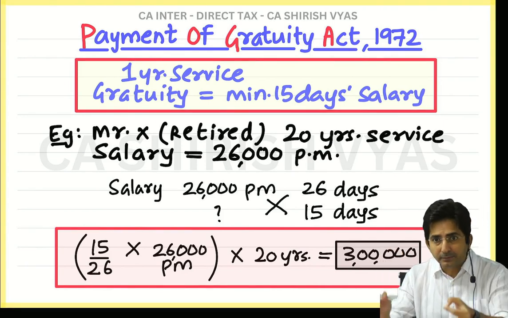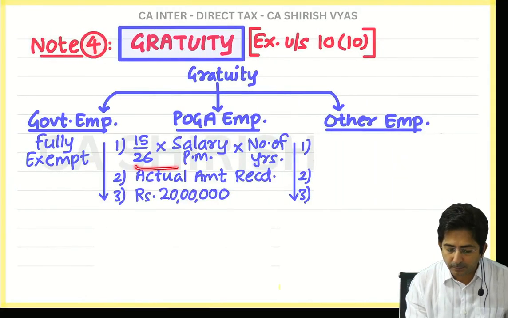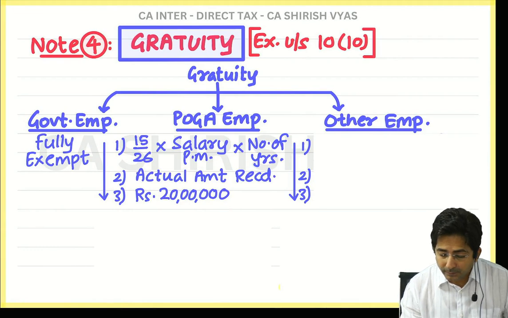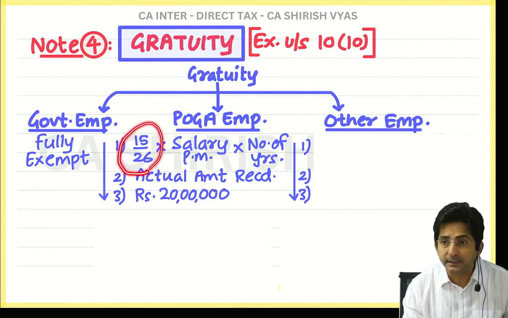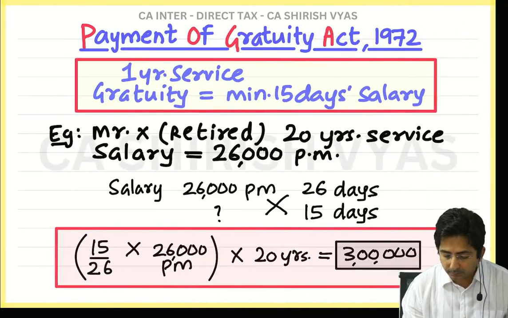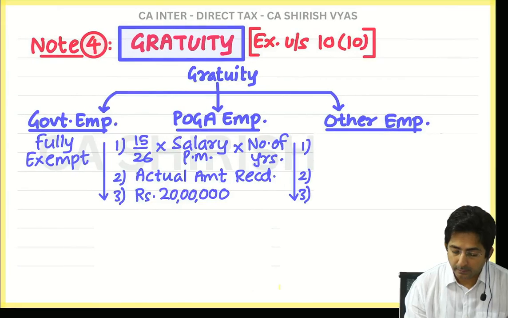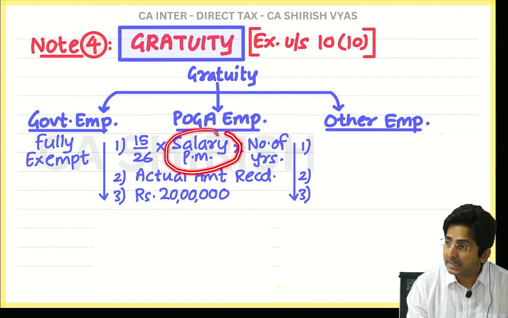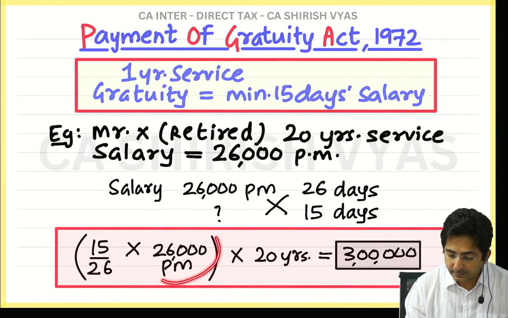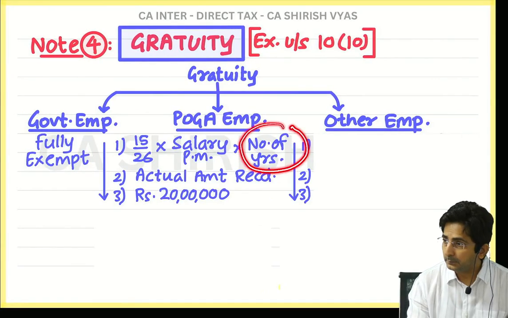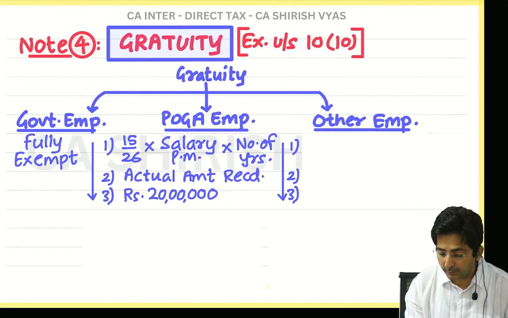And this is the same as my first amount. Use your brains now. Can you see this 15 by 26? Match it with this. Can you see the same 15 by 26? What is this? Salary per month. And what is this?